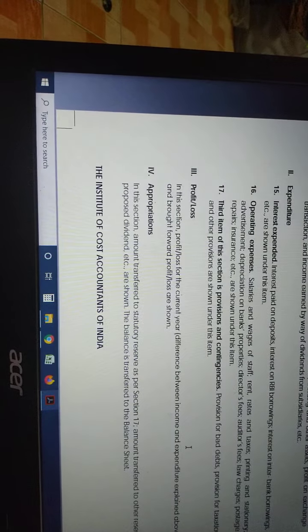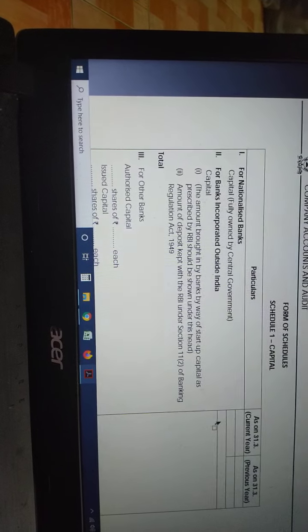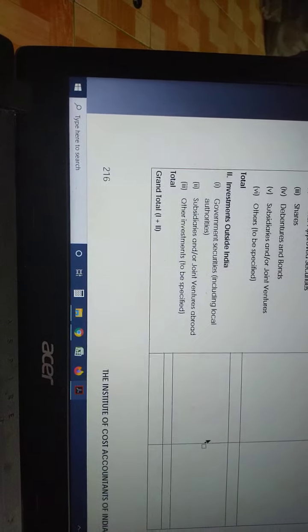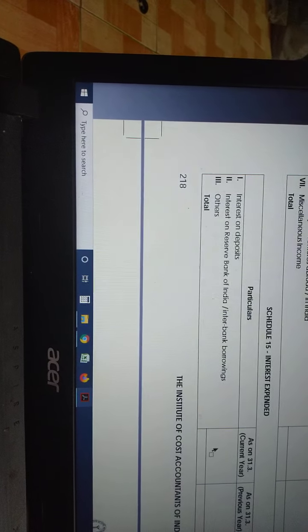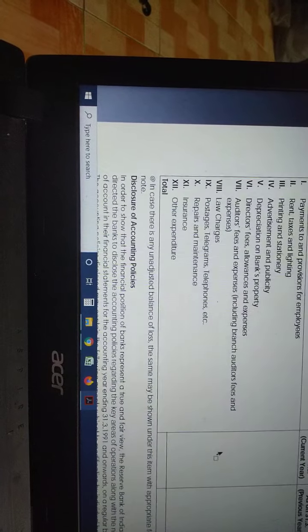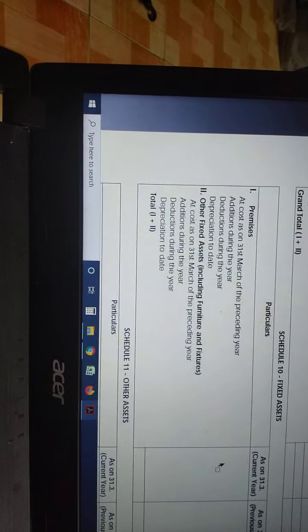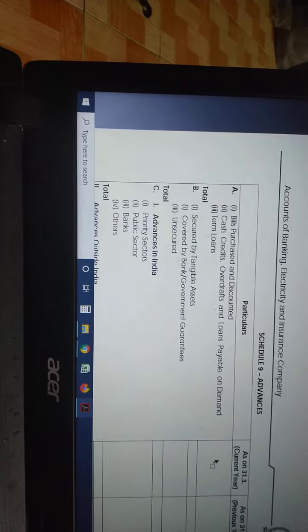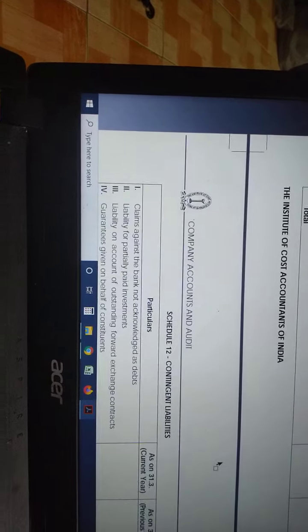So then profit and loss appropriation. This is the breakup on the next page, the breakup for schedule 1, schedule 2. You please go through roughly. From an examination point of view it is not very important, but you please go through. They might test any one area, not all the schedules. They might test out of the 16 schedules. They will normally test around 2 to 3 schedules in the examination, okay?